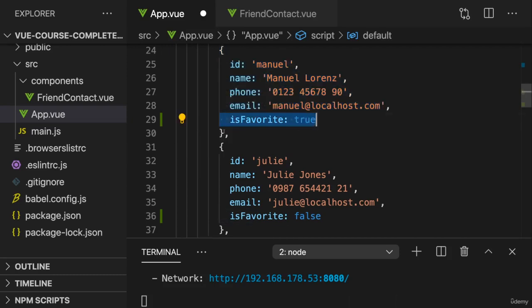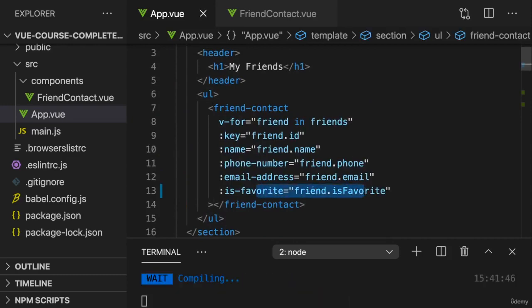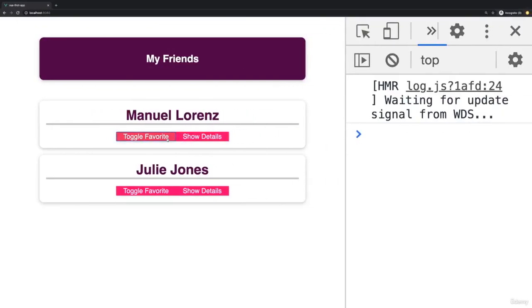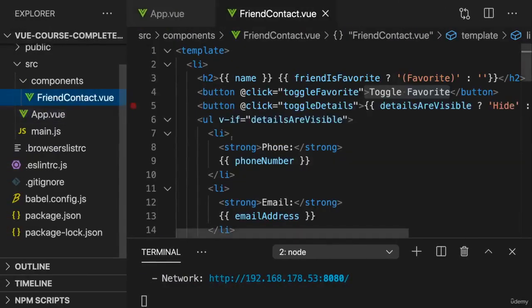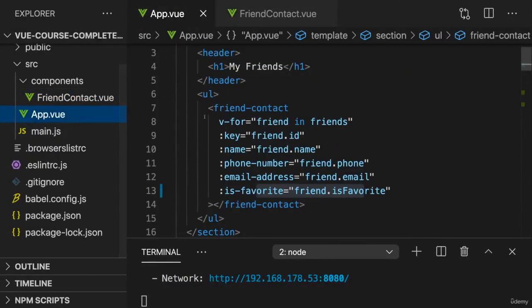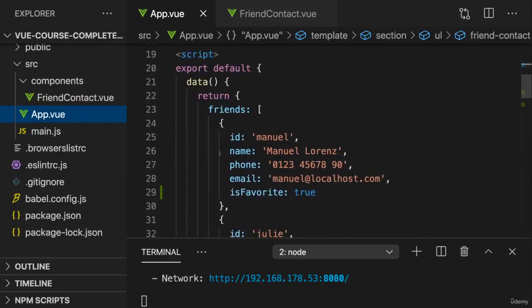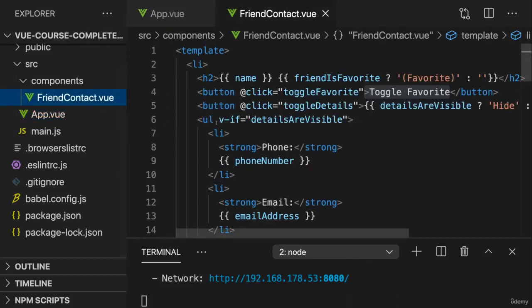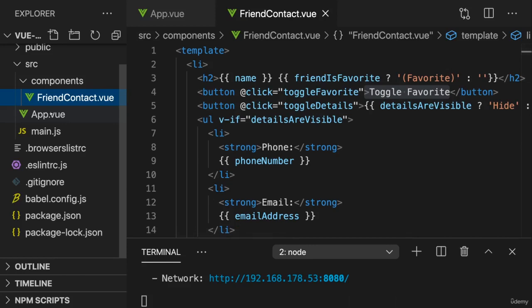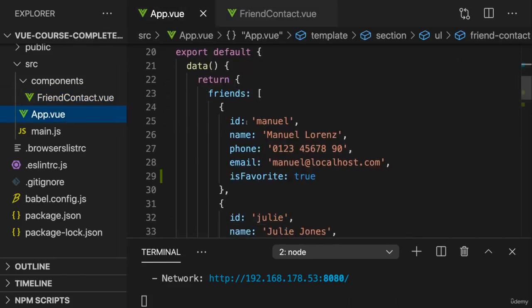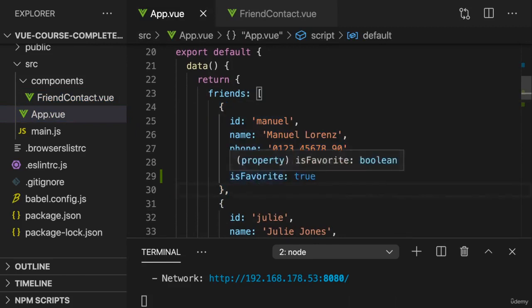Now we got isFavorite managed here, and of course we can pass that down to our component, but there again it just acts as an initial prop value, which means if I click toggle favorite here, that changes it inside of the friend contact component, but not inside of our core friend data. Here, of course, that is just some dummy data, but if this would be coming from a database, we probably would want to send it back to that database as well. So just changing it inside of that component is not enough. We would also want to change it here in the app.view file in our friends data, in our friends array.